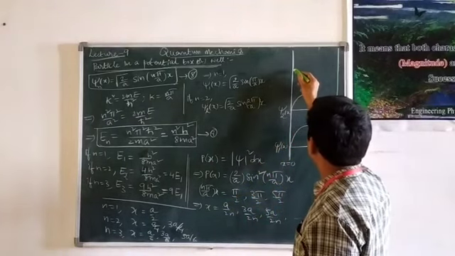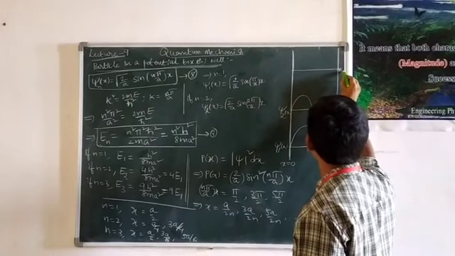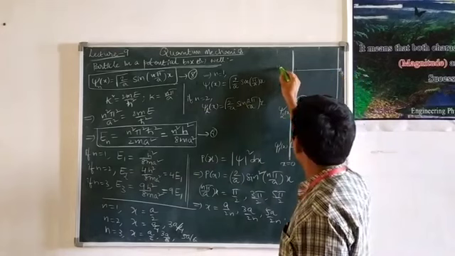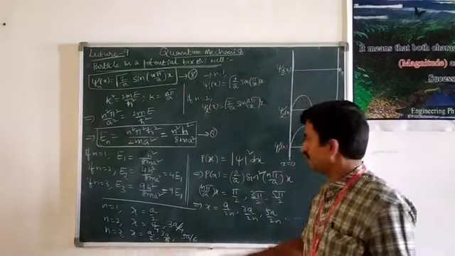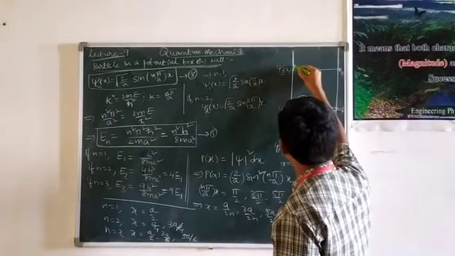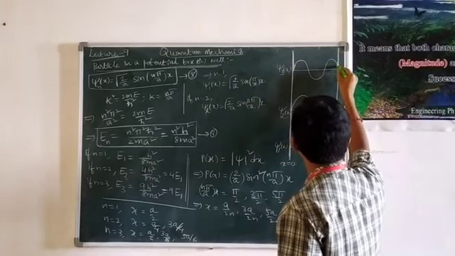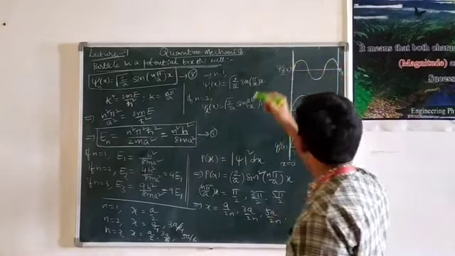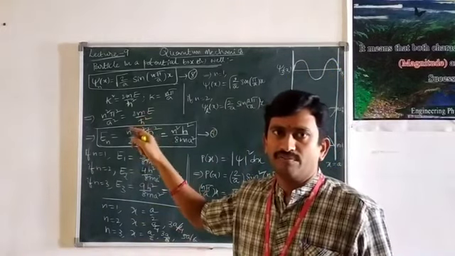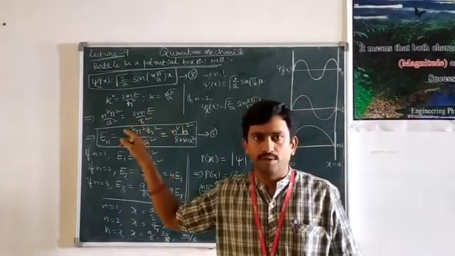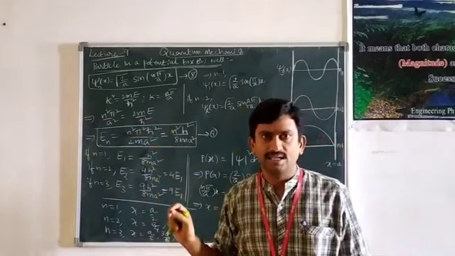Similarly, if n is equal to 3, then the wave function is psi 3 of x, and that is as shown in the diagram, like this.